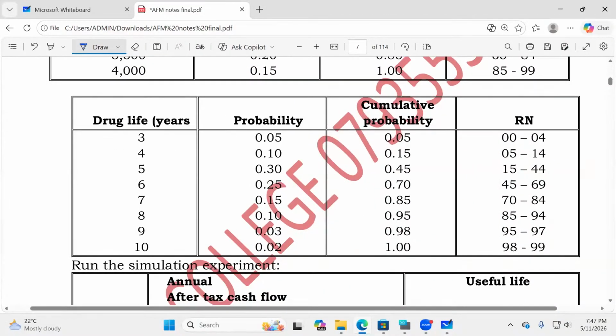And they've given us the probabilistic distribution of drag life. They'll always give you up to here. This will be given always. So it's upon you now to straight away know that the next thing will be for you to get cumulative probabilities and then the ranging aspect. How I wish I had a way of blocking this to allow you, first of all, to do this on your own. I wish I had a way.